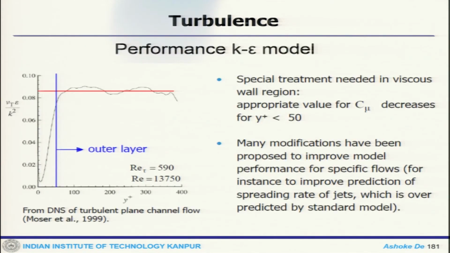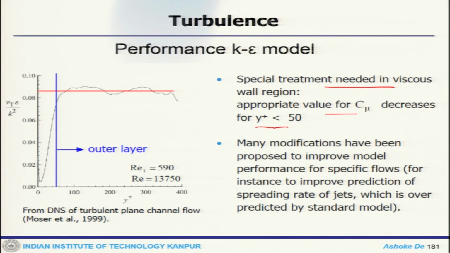Now, if you look at the performance of this model, you require special treatment in the viscous wall layer. Approximately, the value of sigma decreases for y plus less than 50. That means if you go to the outer layer, it is fine. So, a lot of modifications have been proposed. People have looked at experiments and a huge set of DNS database of channel flow to see what kind of modification to make for this model to be accurately used in that near wall region.